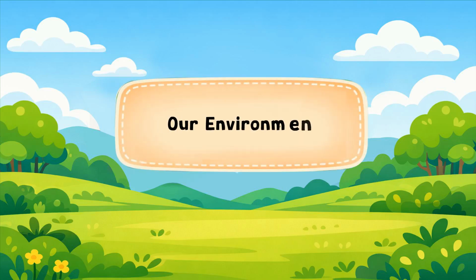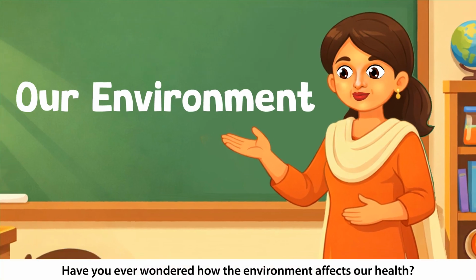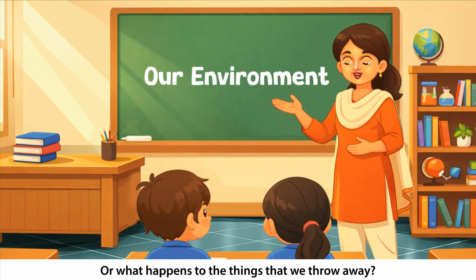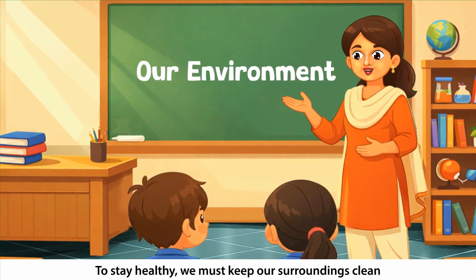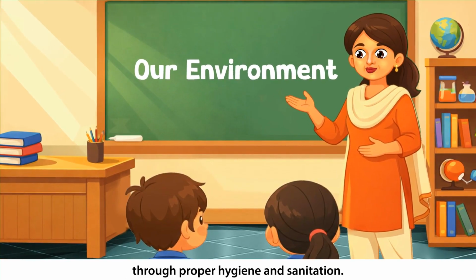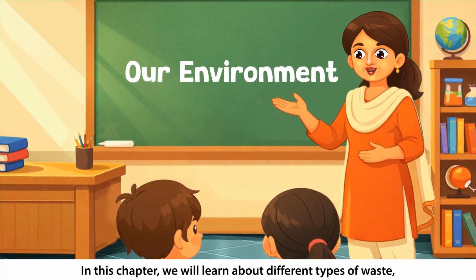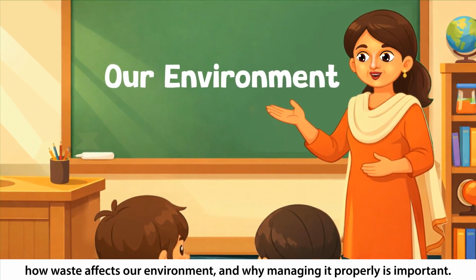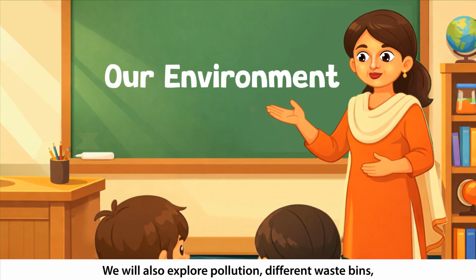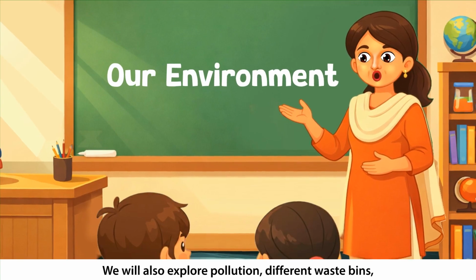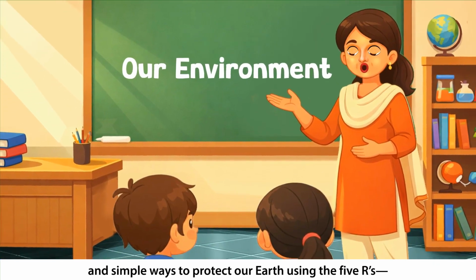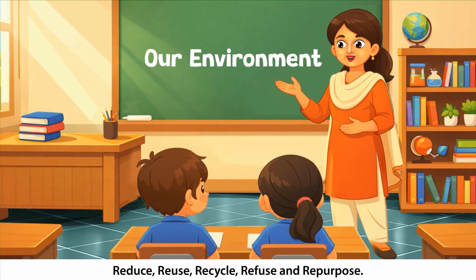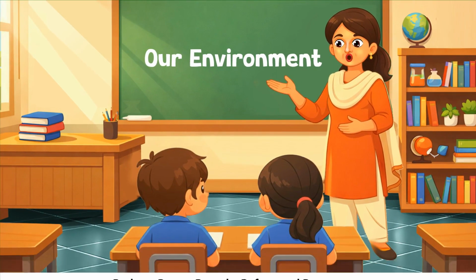Our environment. Have you ever wondered how the environment affects our health or what happens to the things that we throw away? To stay healthy, we must keep our surroundings clean through proper hygiene and sanitation. In this chapter, we will learn about different types of waste, how waste affects our environment, and why managing it properly is important. We will also explore pollution, different waste bins, and simple ways to protect our earth using the 5 Rs: reduce, reuse, recycle, refuse, and repurpose.